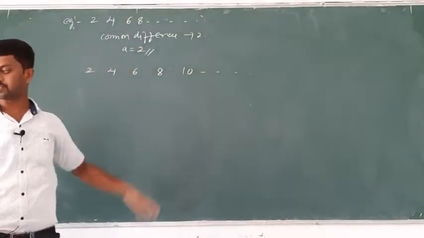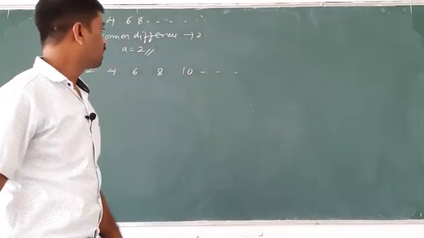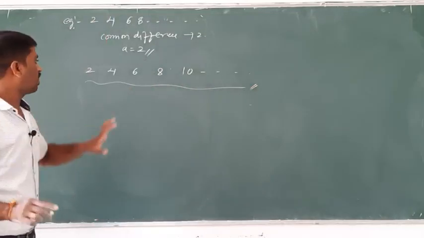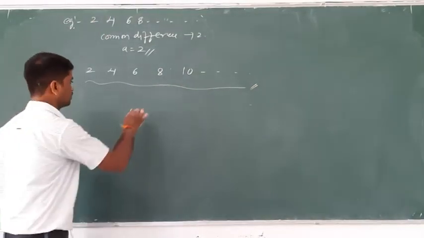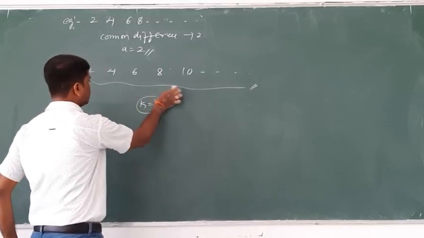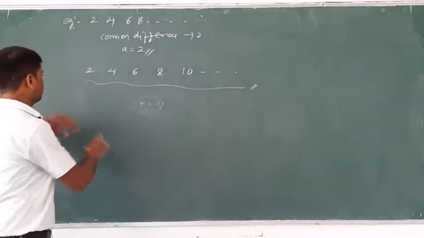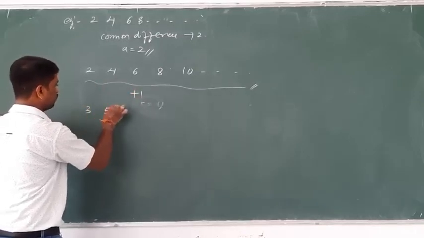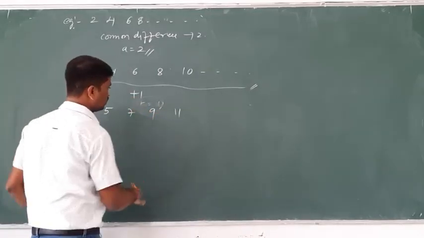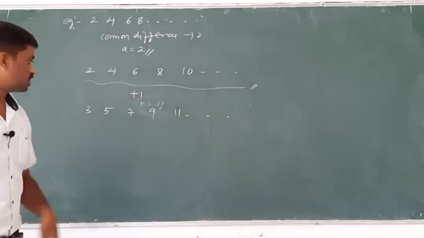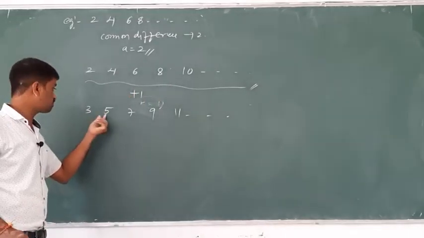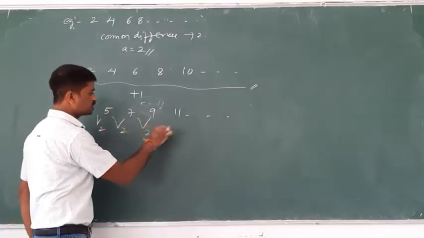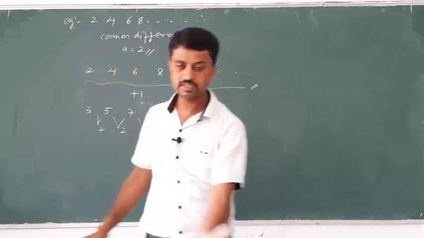The difference of any term and the previous term is always the same. Now add a constant k, say 1, to each term of the AP. Therefore 2 plus 1 is 3, 4 plus 1 is 5, then 7, 9, 11 and so on. The difference of 5 and 3 is 2, here also the difference is 2, here also 2, here also 2. Therefore it is 100% also an AP.